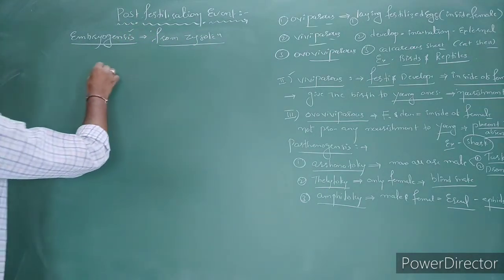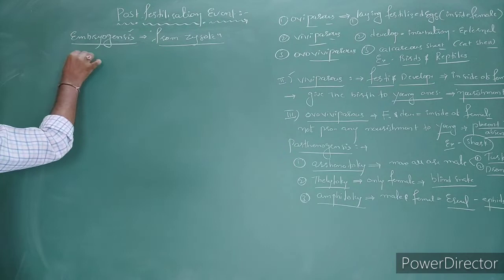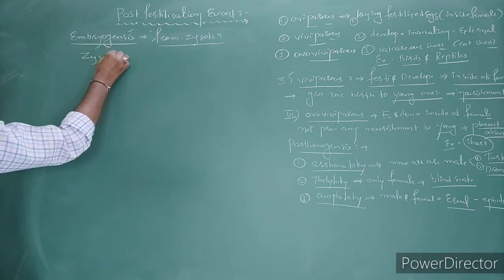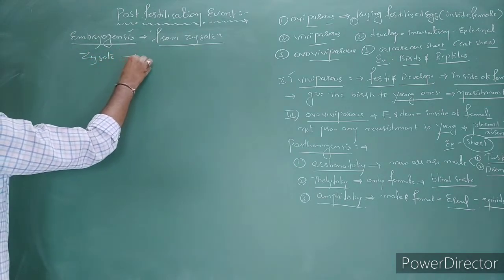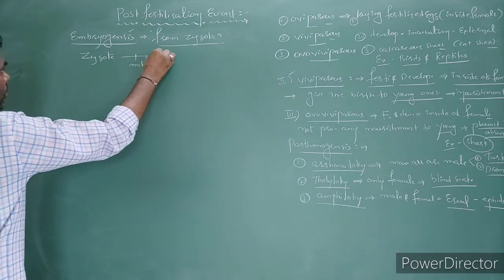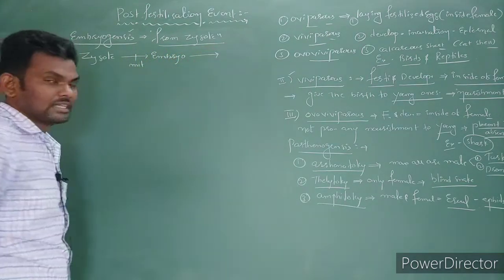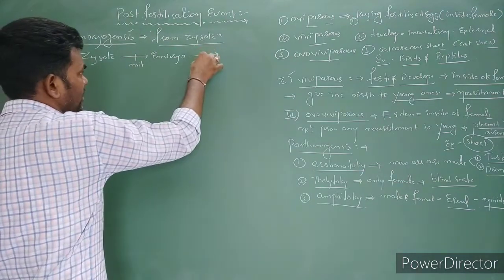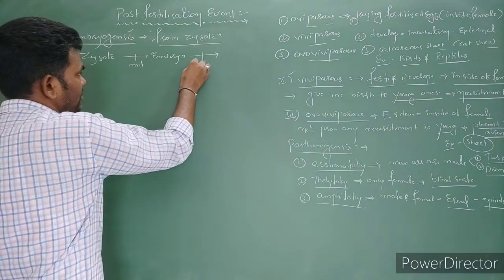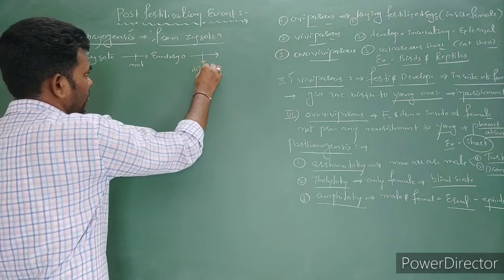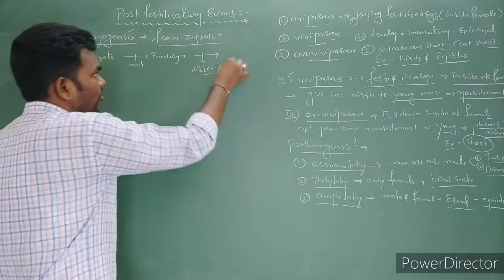As usual, the events are: first the zygote undergoes mitosis division to form the embryo, and the embryo undergoes differentiation to form groups of tissues.